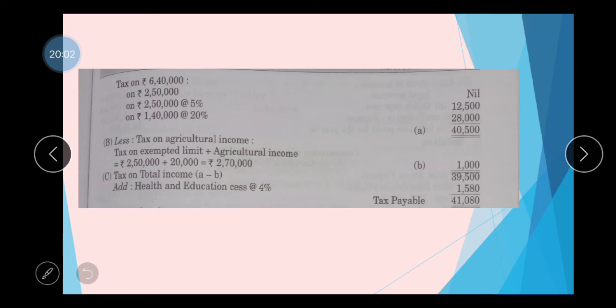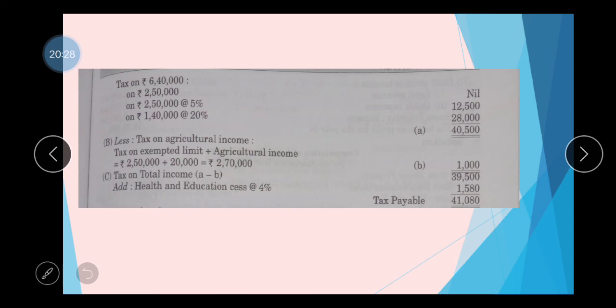Next step is to compute the difference between these two tax liabilities. First one is 40,500, second one is 1,000. The difference is 39,500, on which we compute surcharge if applicable. Here that is not applicable, and health and education cess at the rate of 4% is computed on tax.